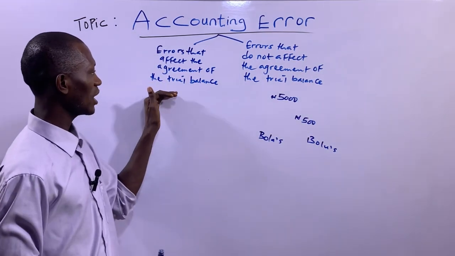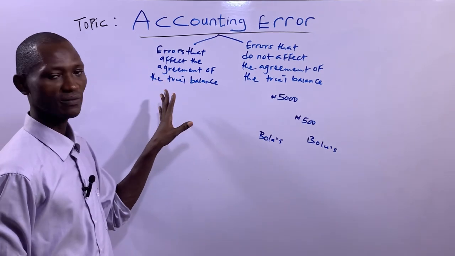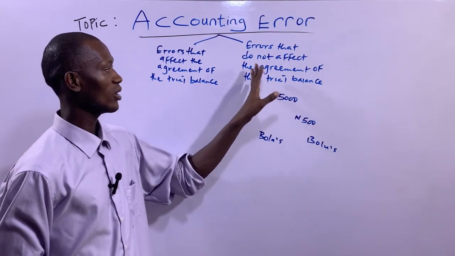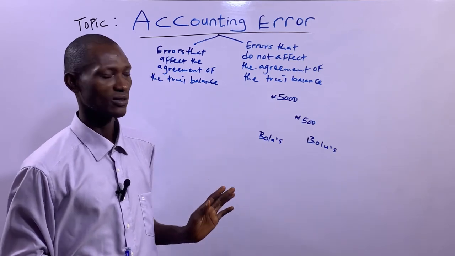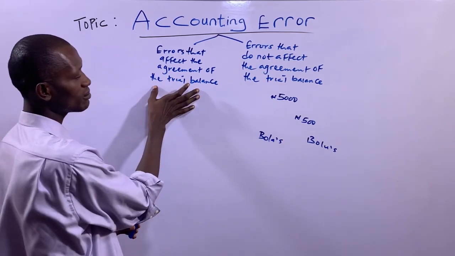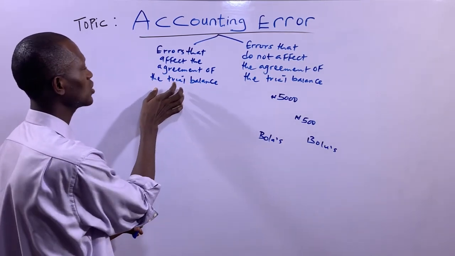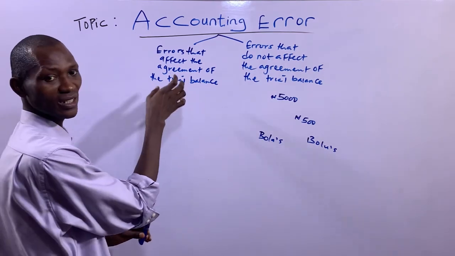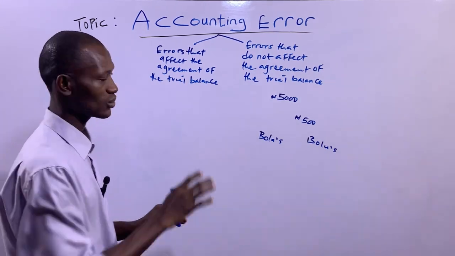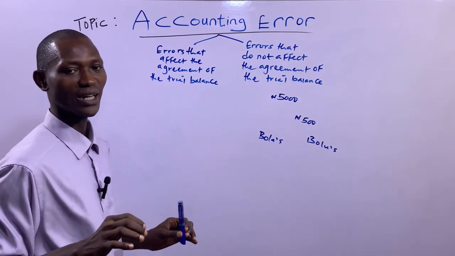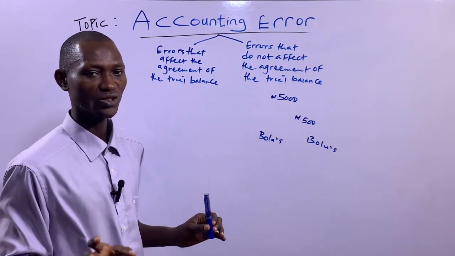So we have errors that affect the agreement of the trial balance and errors that do not affect the agreement of the trial balance. This most times could also be referred to as errors that the trial balance will disclose, or errors that will distort the agreement of the trial balance.